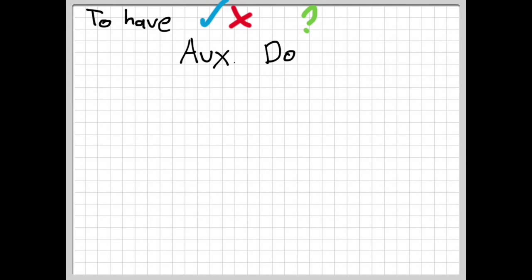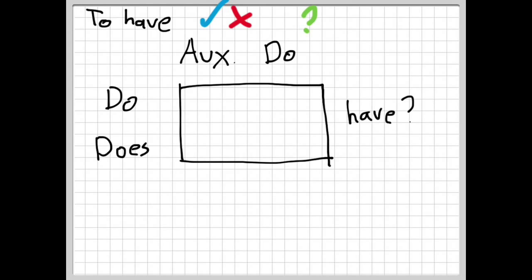For questions, we would also use the auxiliary verb to do. For example, we would first place do or does depending on the subject, then the subject, and then the verb to have. So first the auxiliary form, then the subject, and then have. For example, do you have?